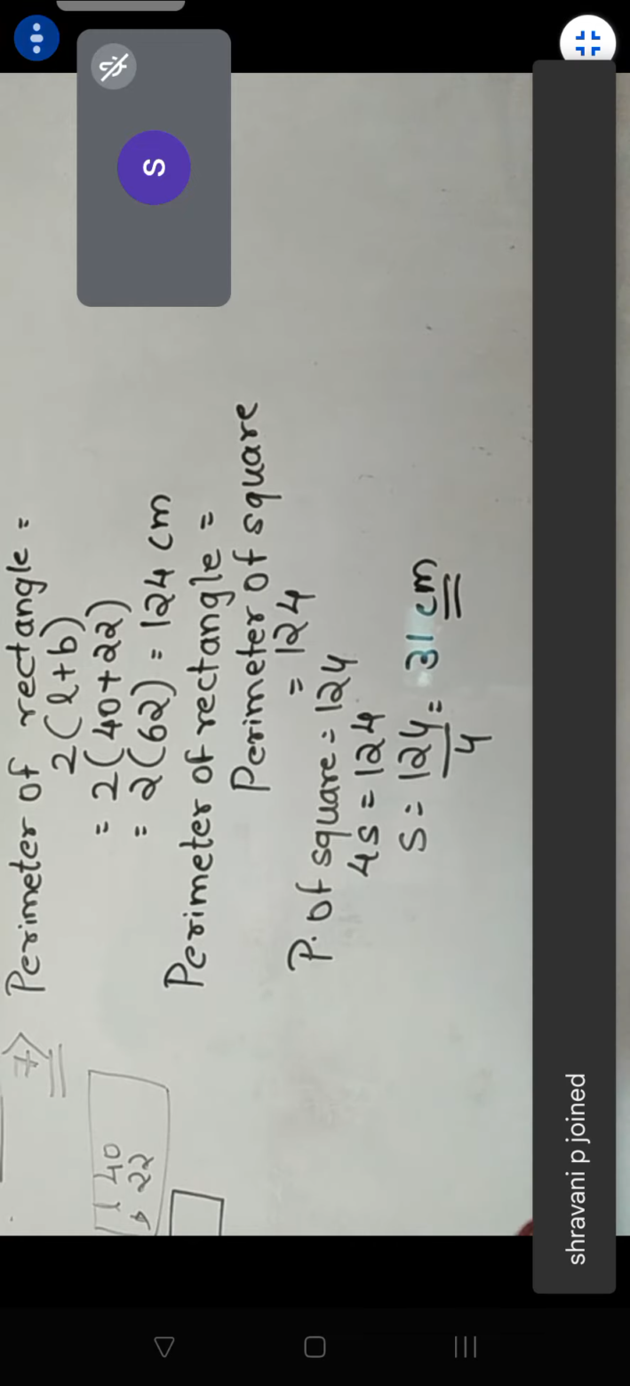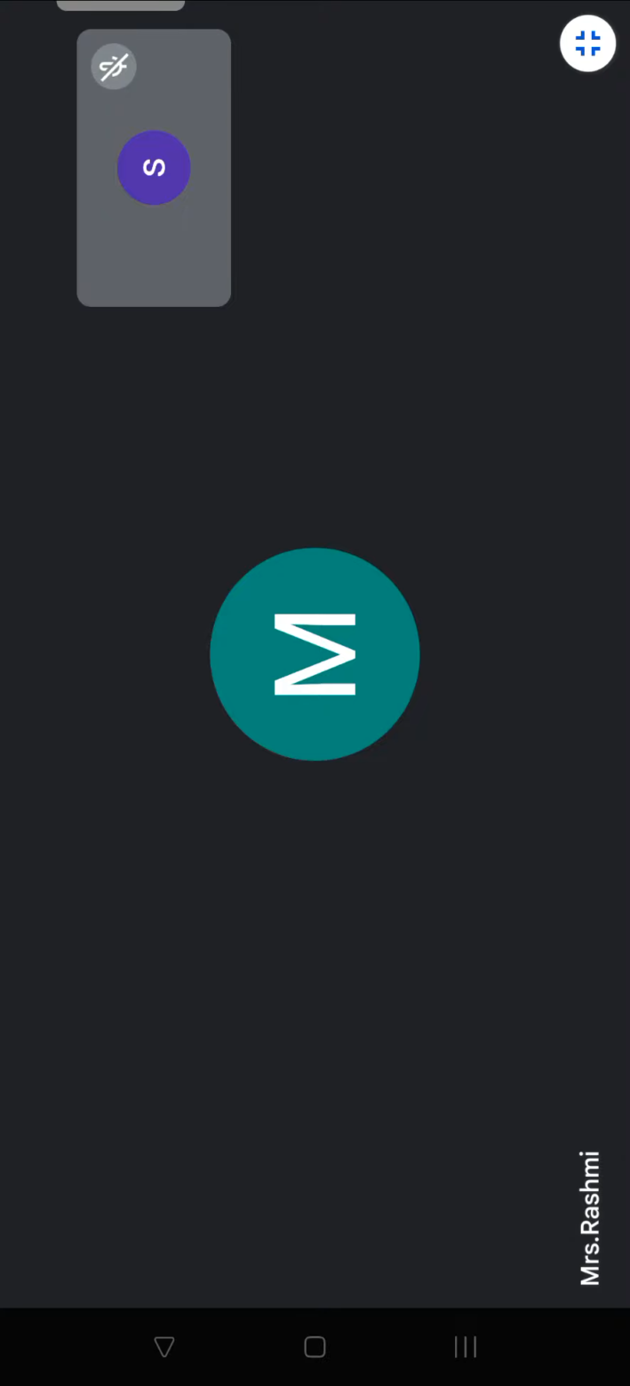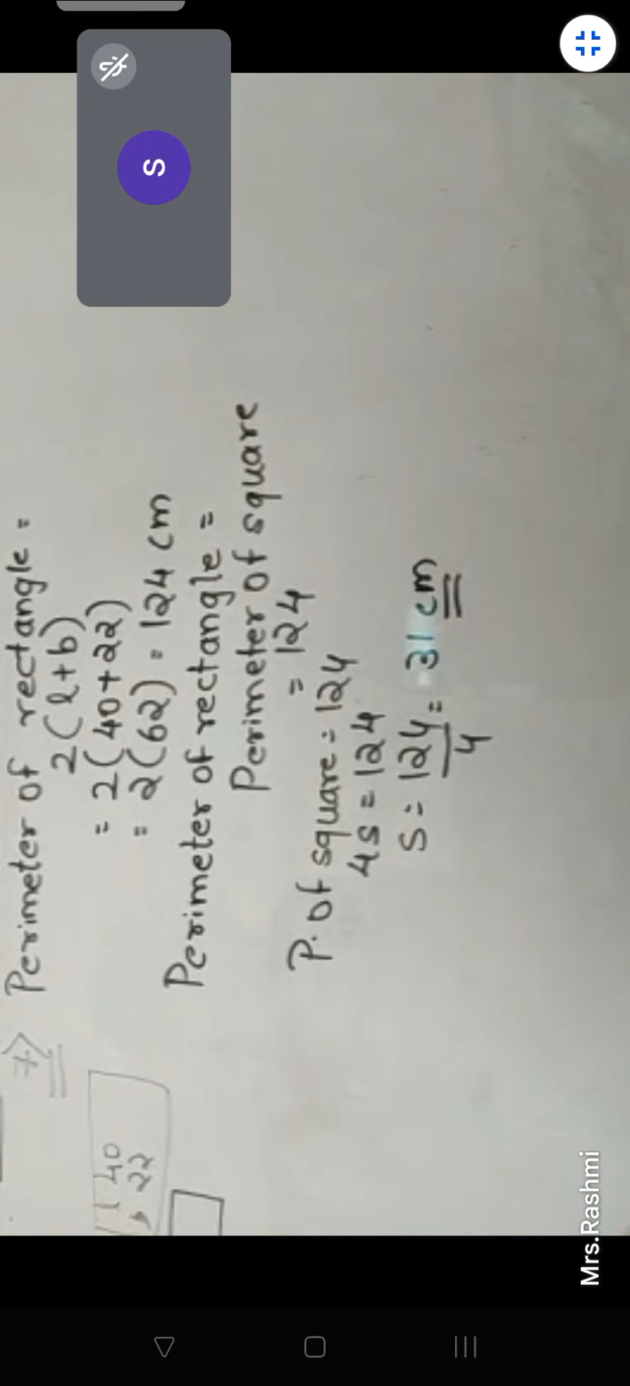So ma'am, the side of the square is equal to 31 centimeter and the square encloses more area than the rectangle, because the area of the rectangle is 880, which is smaller than the area of the square, which is 961. Yes. Now the next one, the eighth one.